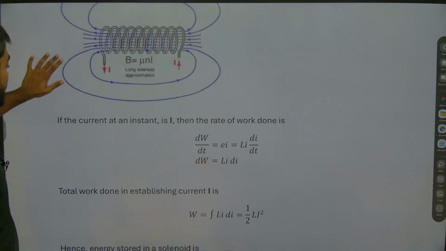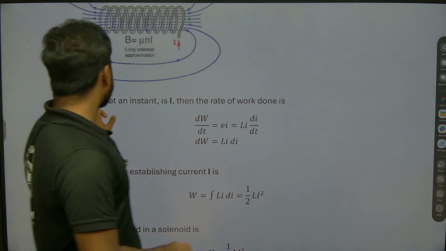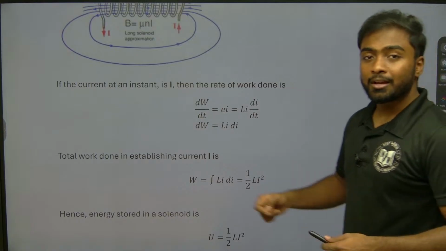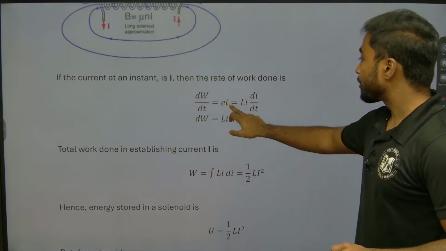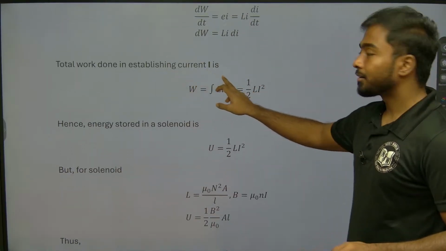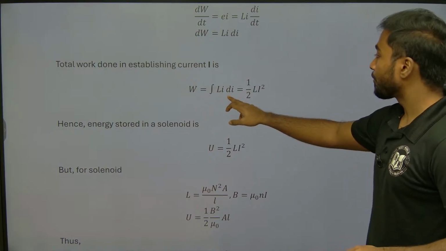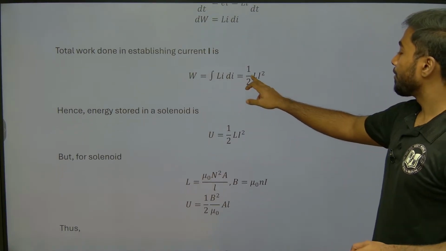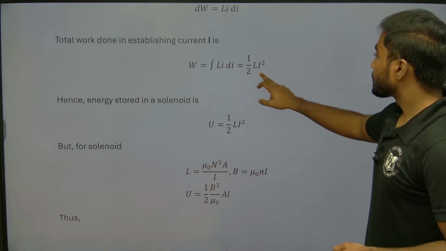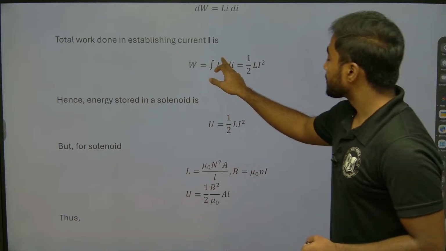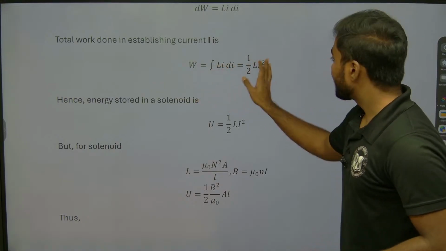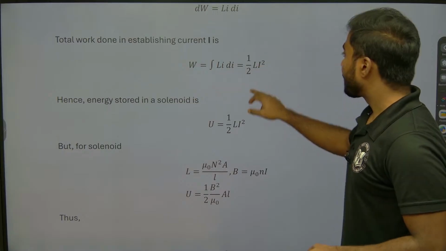When the current at an instant is I, the rate of work done, that is work done with respect to time, is nothing but E into I. So finally, the work done in establishing the current I is W equals the integral of L I dI. L is constant, so we keep it as it is, and the integration of I is I square by 2, so we get 1 by 2 L I square.